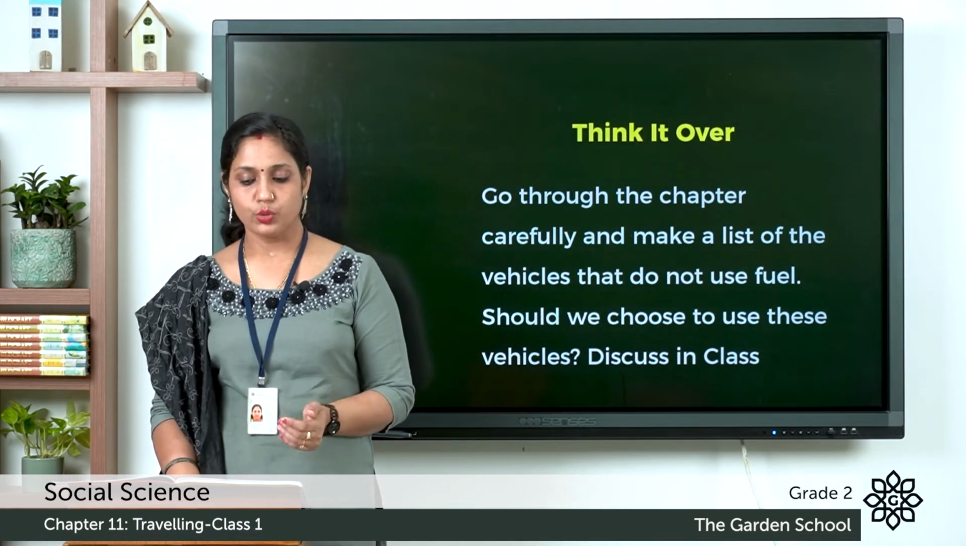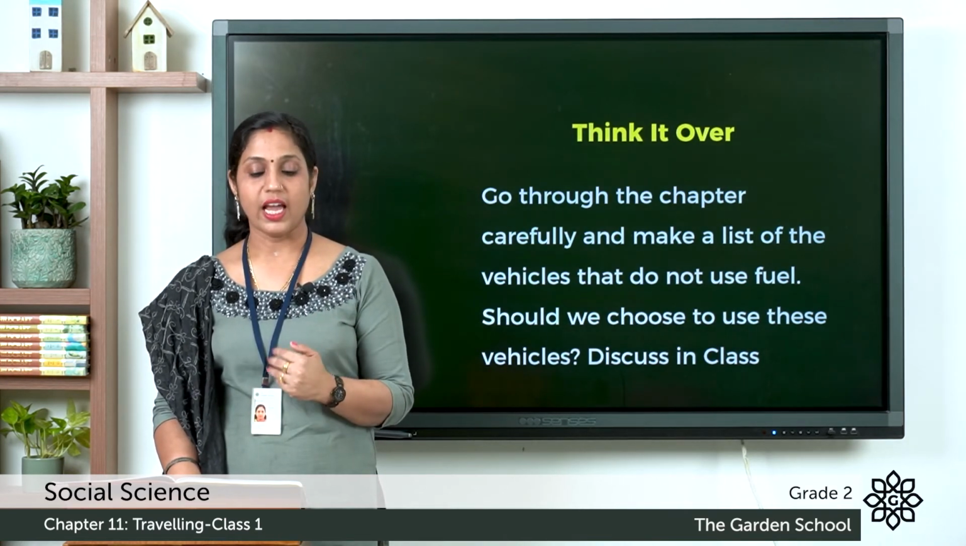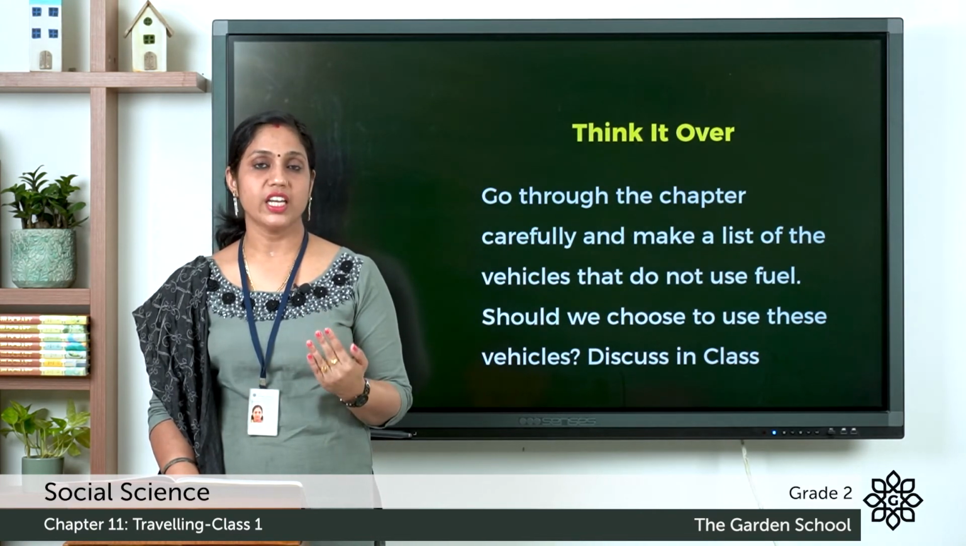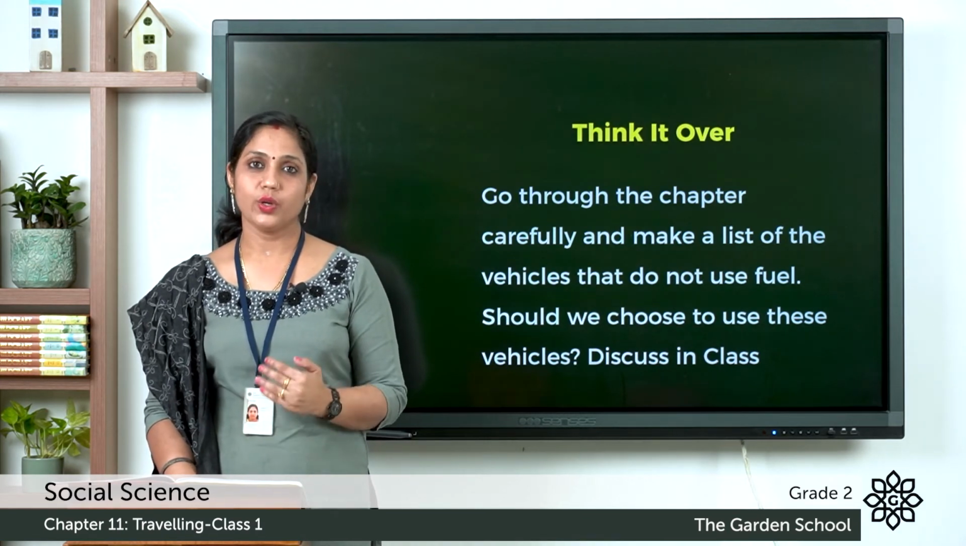Should we choose to use these vehicles? So what is your opinion? Should we choose to use these vehicles and discuss it in class? So what do you think? Using these vehicles which don't need fuel pollutes the air less. So what is your opinion? You can write it down there.